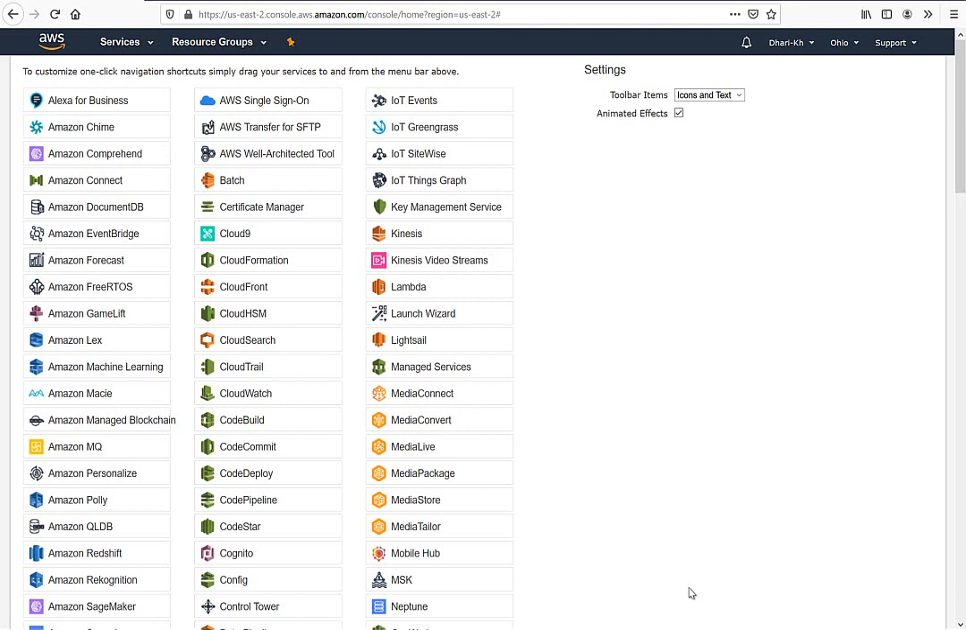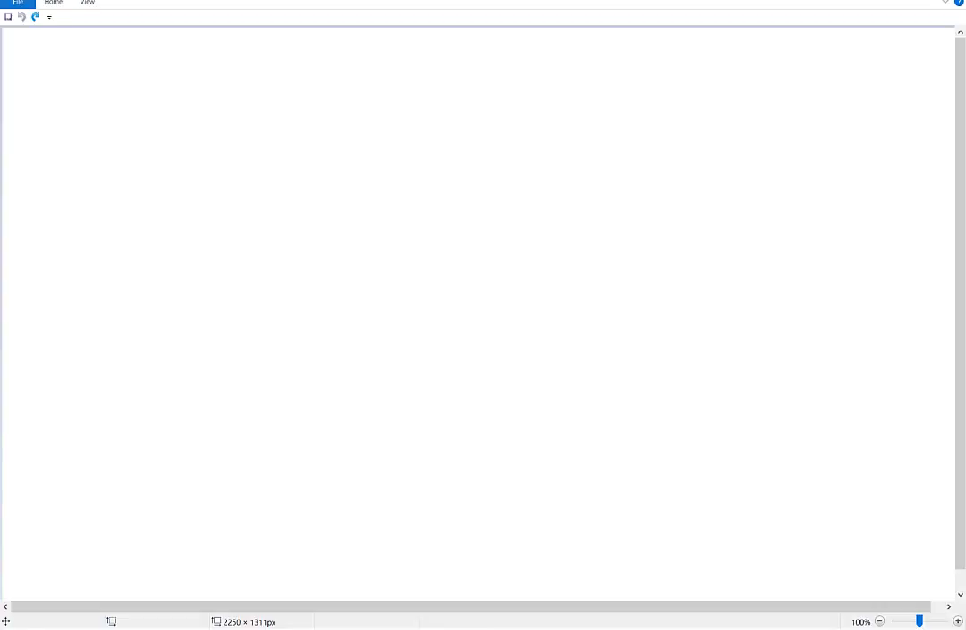Hi everyone, today I'm going to talk about a very interesting feature in AWS Cloud services, which they call CloudFormation. CloudFormation helps you use the cloud as code, or use infrastructure as code. I have something here to show you the idea.